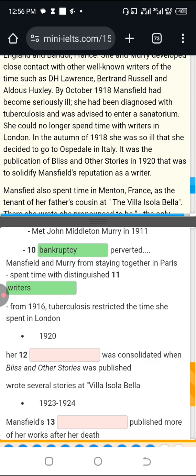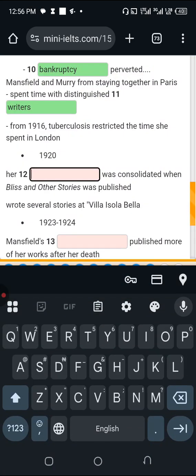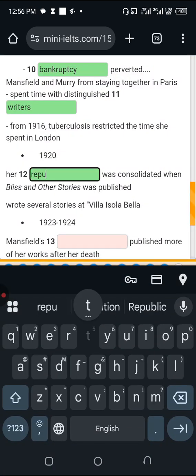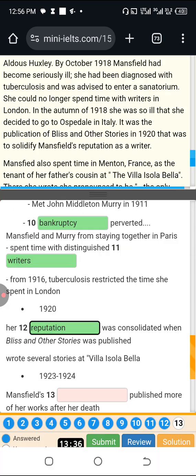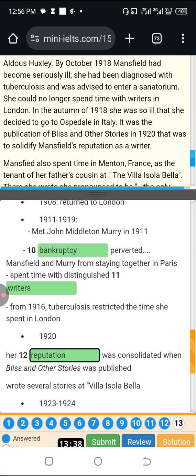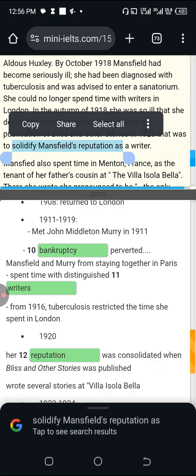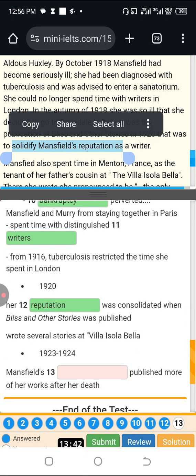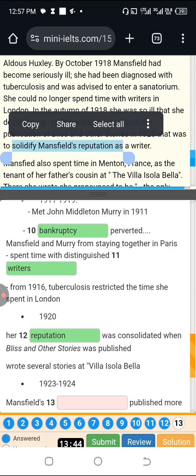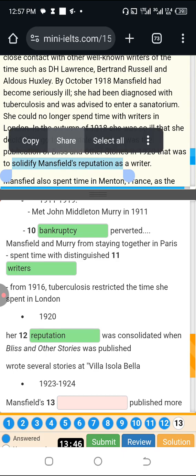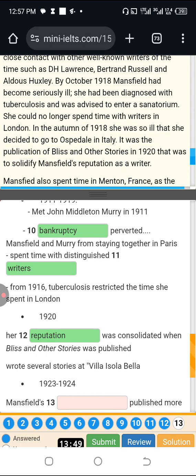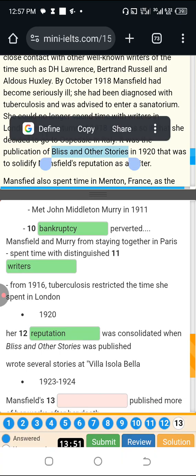Our reputation, yes. Reputation is going to be the word. Solidify Mansfield's reputation as a writer. Her reputation was consolidated or solidified. Can you see they connected it to Bliss and Other Stories?